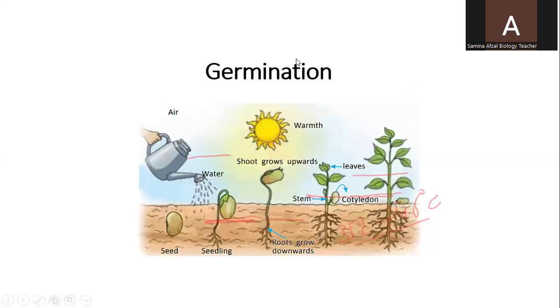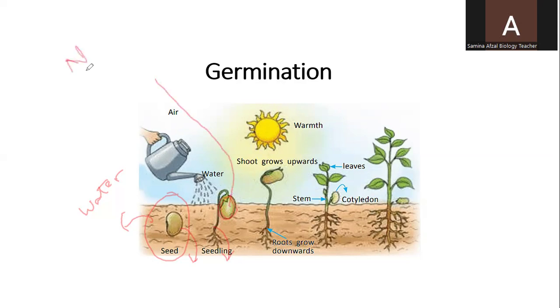Now, how does the process of germination take place? If the environmental conditions are suitable for germination, then when seeds are in the soil, they absorb water from the soil, and their seed coat or testa becomes very soft. Then the plumule and radicle start growing. The cotyledons contain nutrients and enzymes.